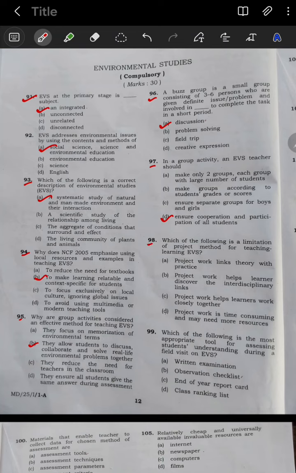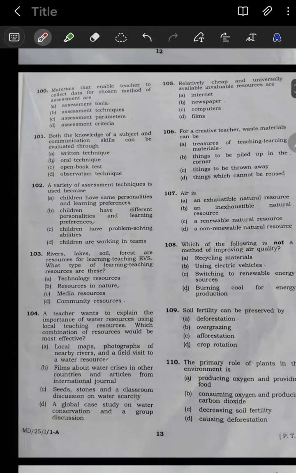Next question number 98: which of the following is a limitation of the project method for teaching learning EVS? Option D is your correct option, project work is time consuming and may need more resources. Then question number 99: which of the following is the most appropriate tool for assessing students' understanding during a field visit in EVS? Option B is your correct option, observation checklist.